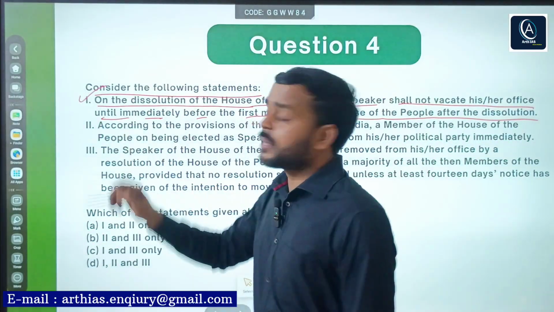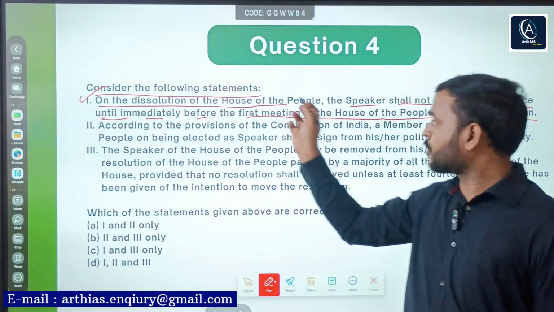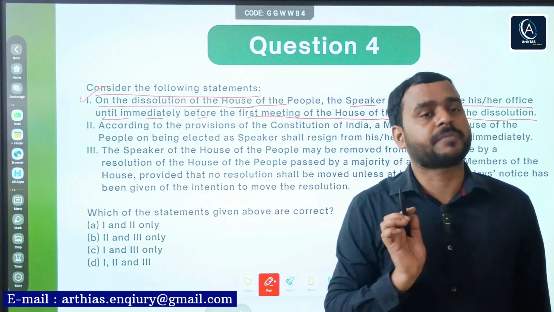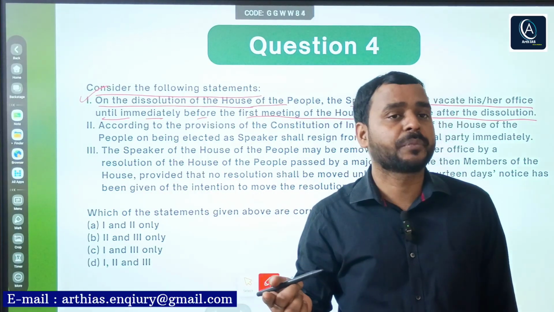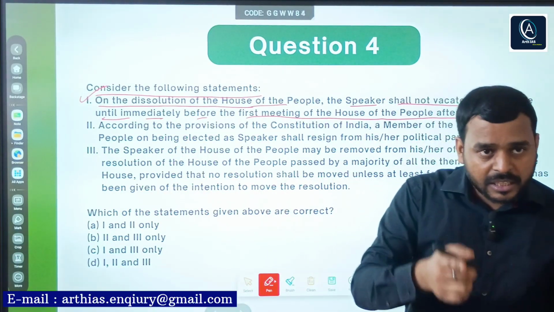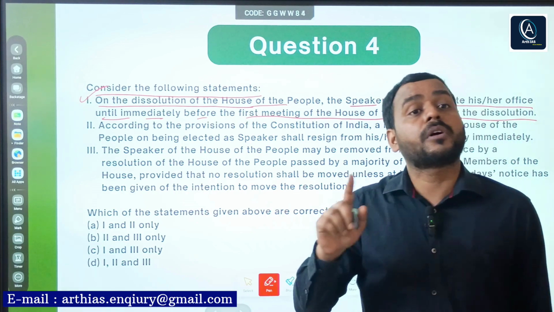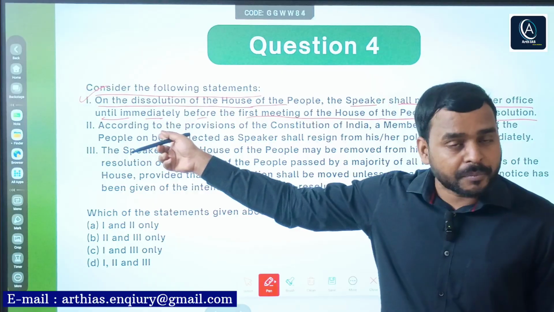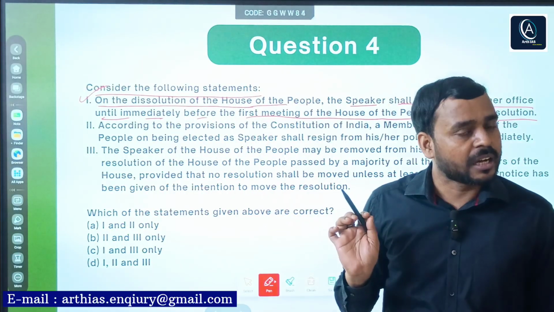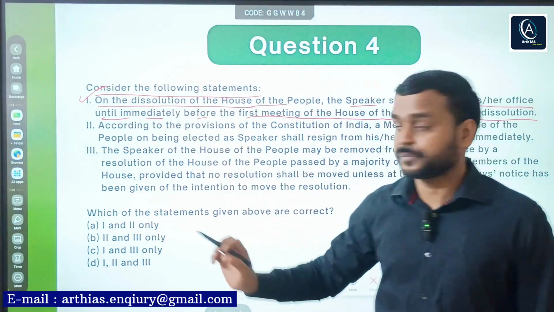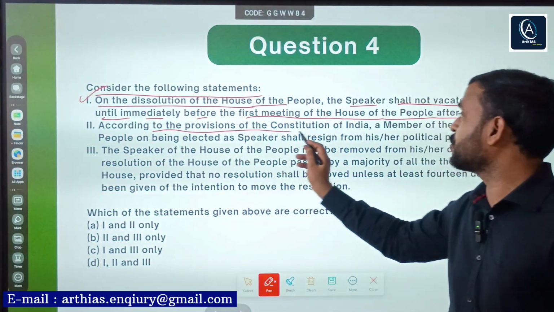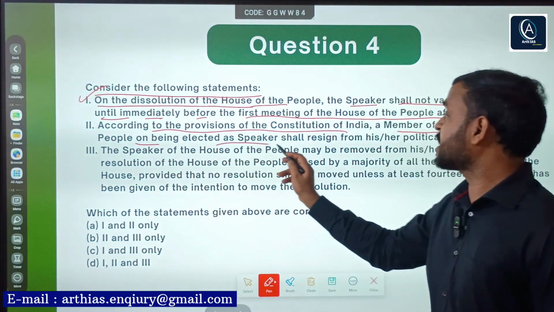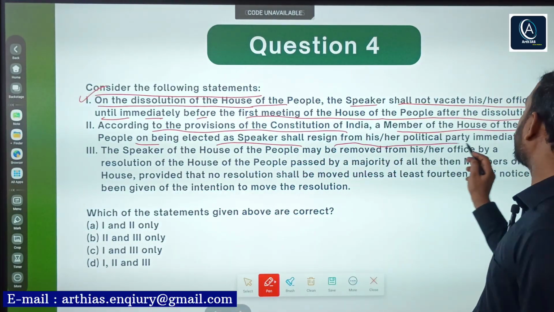Obviously correct. What happened that even the Lok Sabha or House of the People has been dissolved, but the Speaker does not vacate his or her office until the first meeting, right, is held and new or pro tem Speaker has been elected. Only then the Speaker vacates his or her office. So this is correct. Second, according to the provisions of Constitution of India, a member of the House of People being elected as Speaker shall resign from his or her political party immediately.